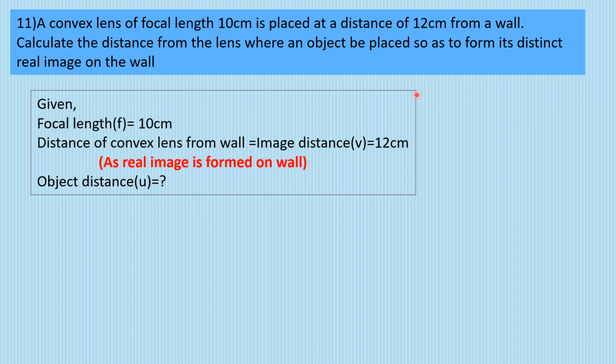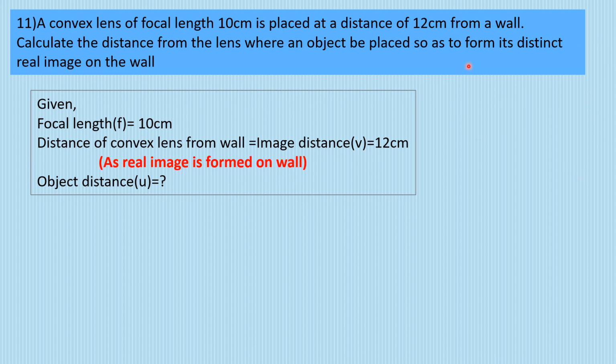And you're keeping a lens here. So this distance is 12 centimeter. The focal length of the lens is 10 centimeter. You have to calculate the distance from the lens where an object is to be placed. That means u has to be calculated, the object distance, so as to form its distinct real image on the wall. Now this is the lens, this is the wall, how much distance is between these two? 12 centimeter. But what is happening on the wall?